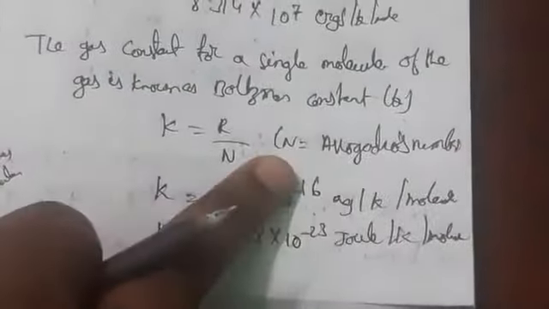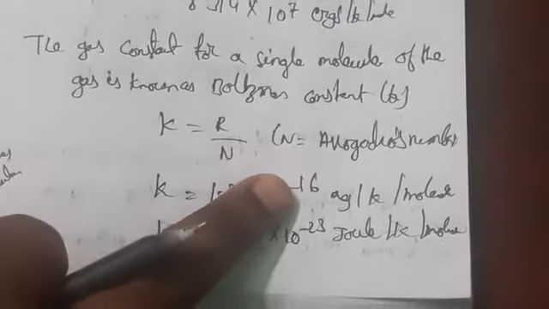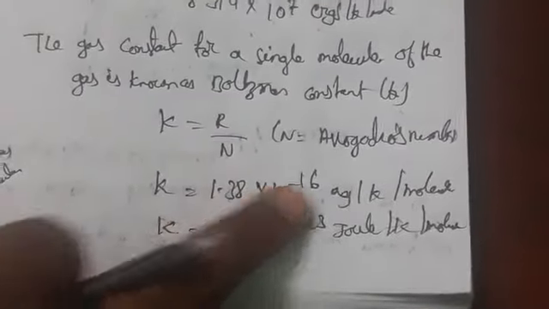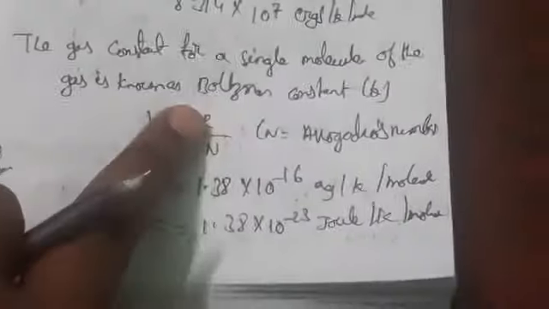So by this what can we say? An ideal gas is a gas which obeys gas laws or the ideal gas equation under all conditions of temperature and pressure.